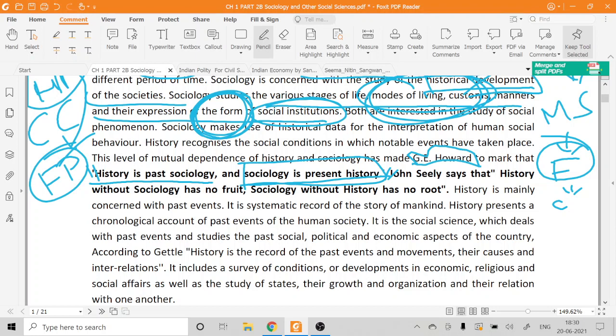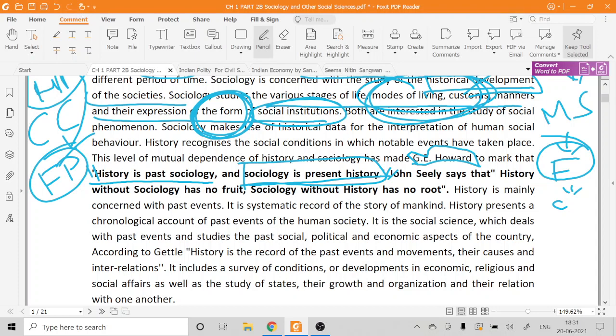Now John Seeley gives another statement: history without sociology has no fruit, and sociology without history has no root. This is also a very beautiful statement. Try to understand: history without sociology, will it have some fruit? For example, let us discuss the British time period in modern Indian history.